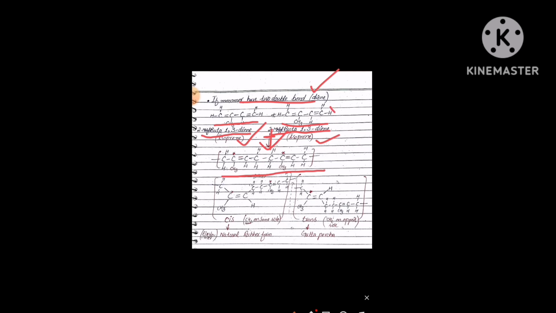So this monomer has two double bonds, this monomer also has two double bonds, and in the polymer that is formed, two double bonds are also present. The 4 double bonds go towards 2 double bonds, and the remaining 2 double bonds are used for prolongation, or for the chain forming polymer.